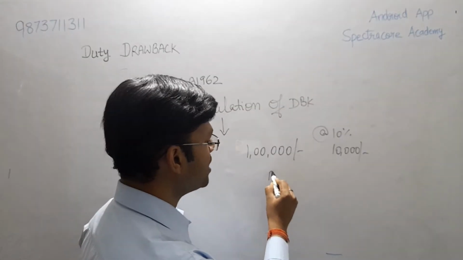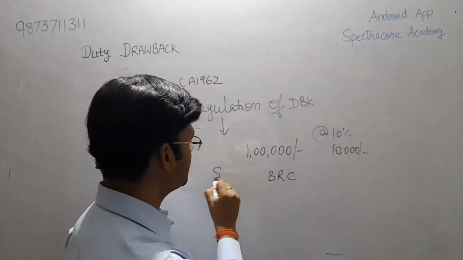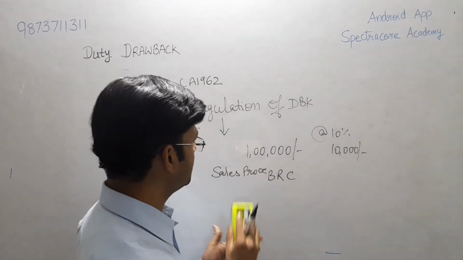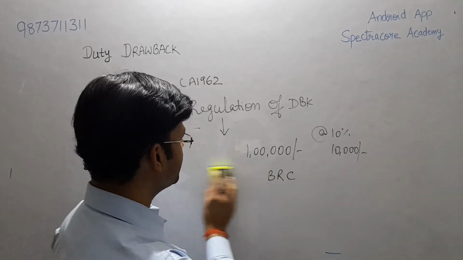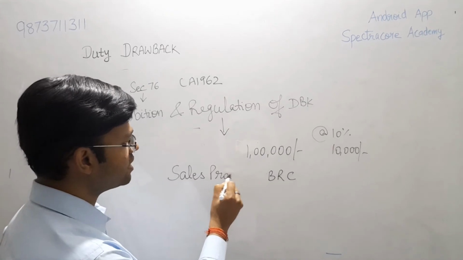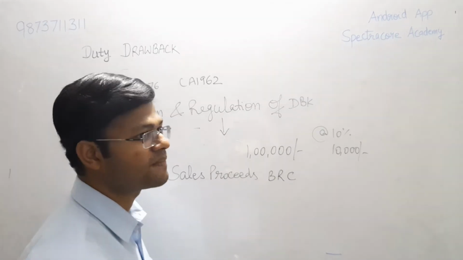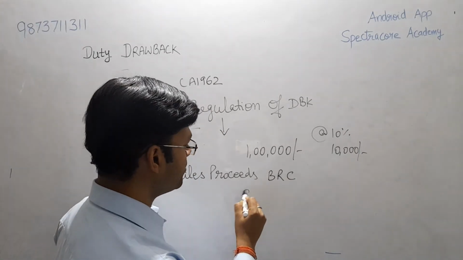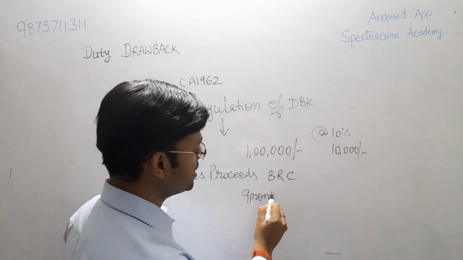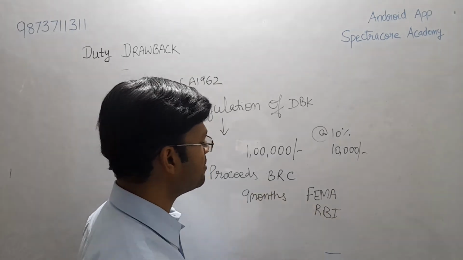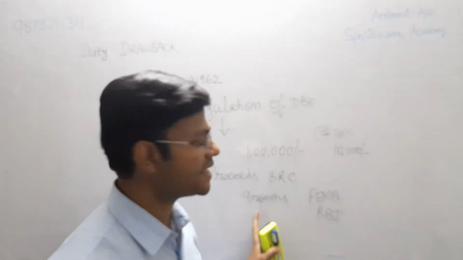However, these bank accounts also must get the sale proceeds. So the BRC comes into picture. For every export, sale proceeds must come. If the sale proceeds are not coming, then this is a serious flaw. The sale proceeds must come into the bank account within the time schedule given by FEMA and managed by RBI, and currently the stipulated time is 9 months.